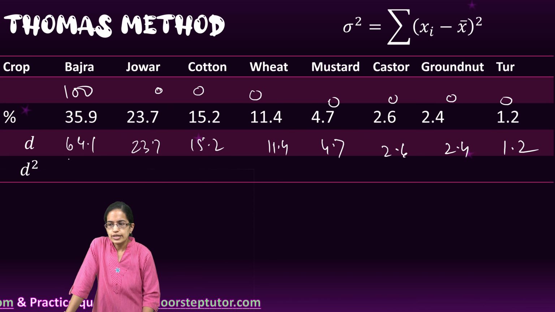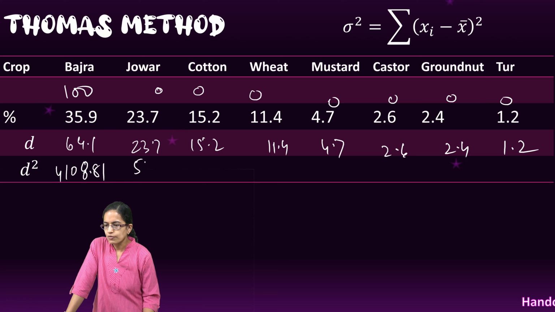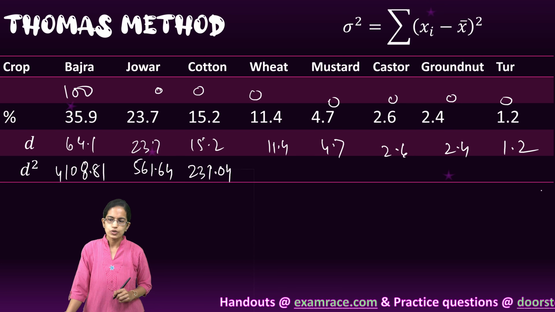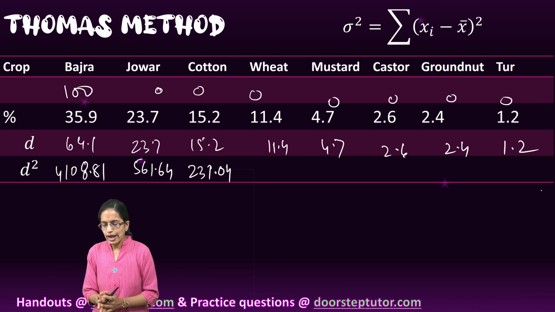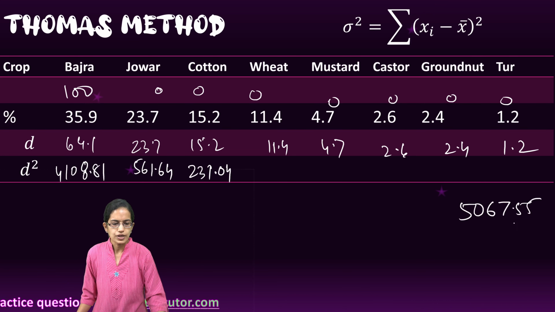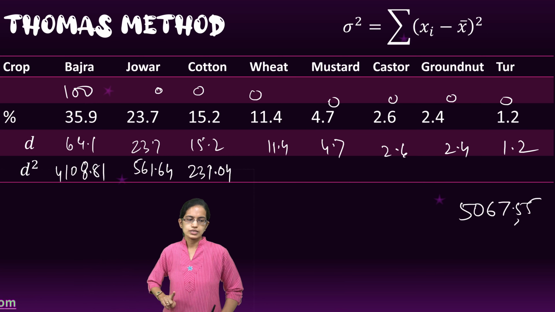So d square, the square of the difference, 14108.81, then we have 561.64, then there is 231.04, and so on and so forth. And finally he said add up all these differences. So adding up all these differences, we get 5067.55. Now this was the case with monoculture.